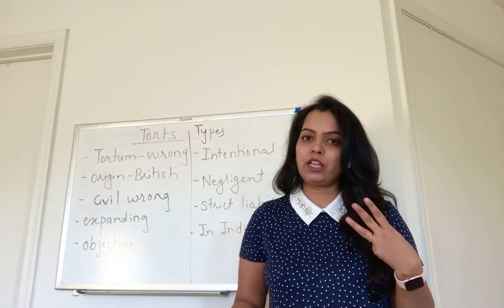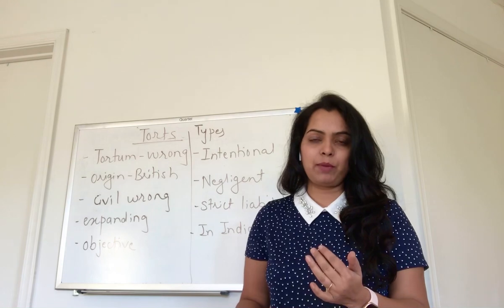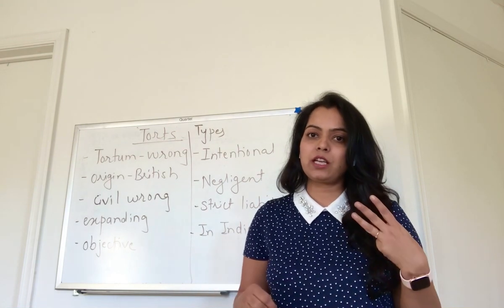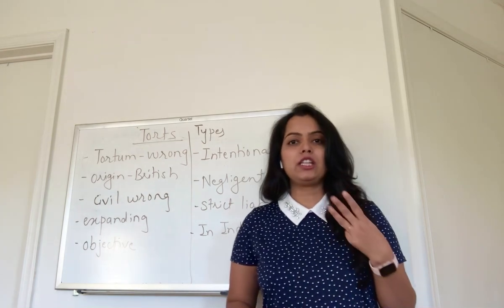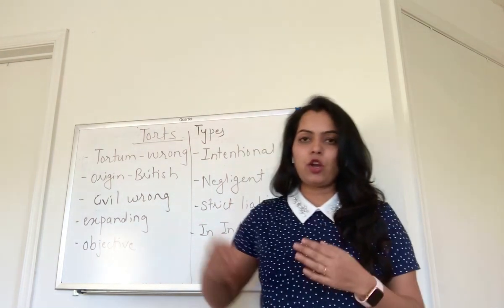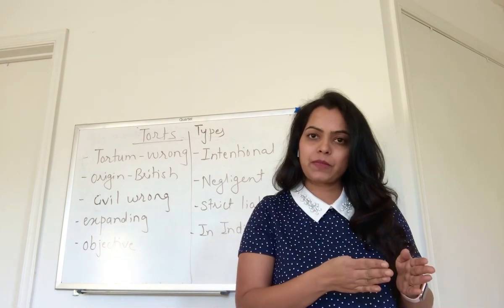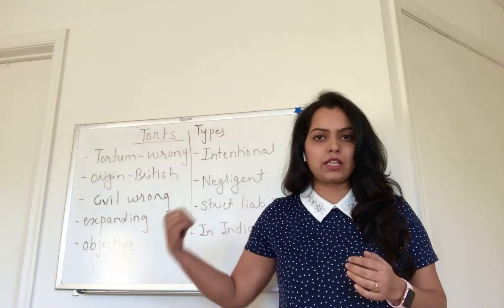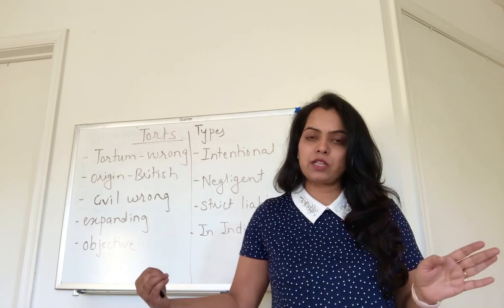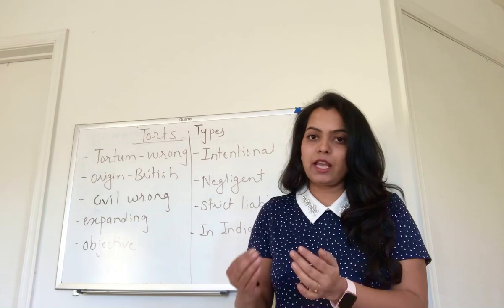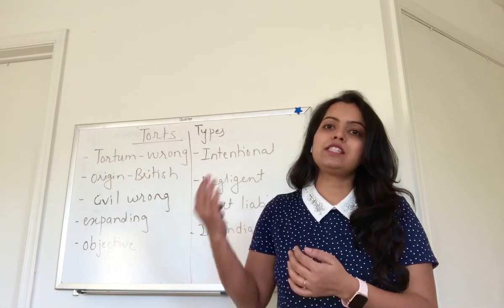And case number 3, intentional act has happened to kill a person or to kill the neighbor or to kill B. This comes under crimes. So there are 3 distinguished branches of law: law of contract, law of torts and law of crimes. So law of contract comes under civil law, law of crimes comes under criminal law, torts comes in between. They are wrongs, but they are called civil wrongs.